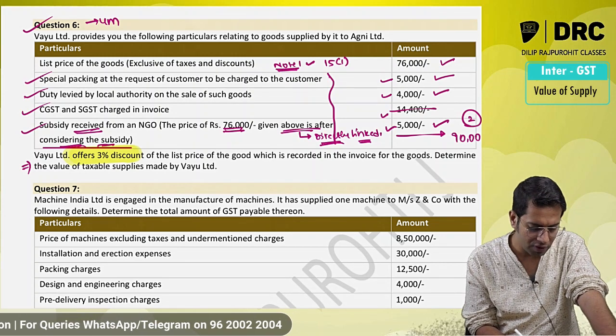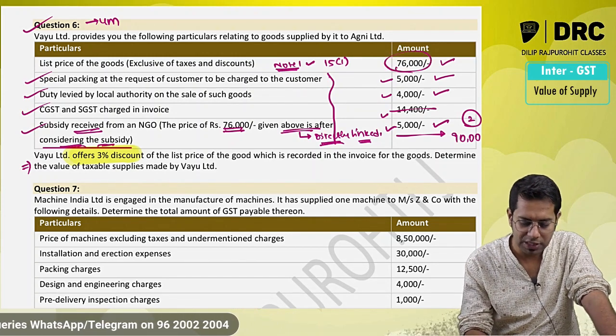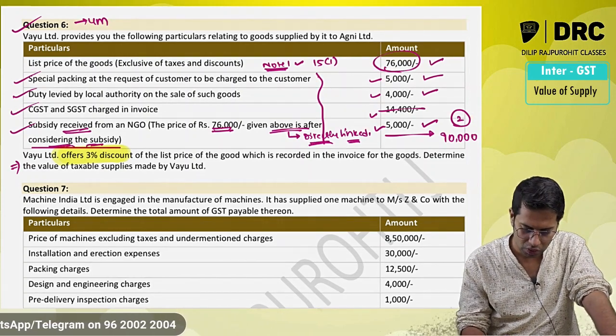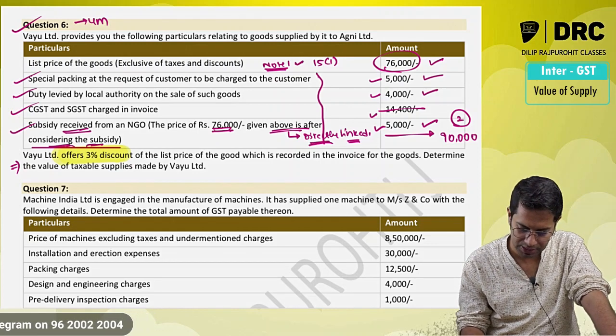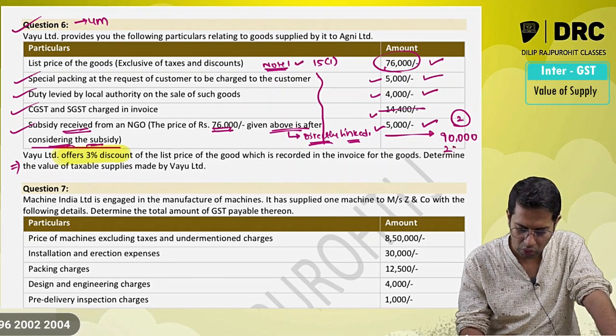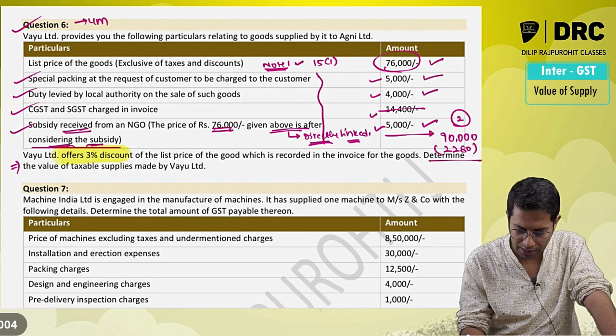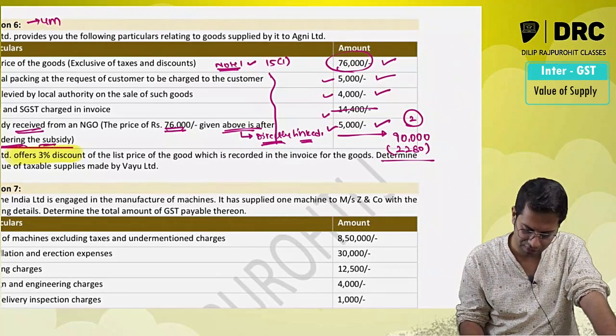Then Vayu Limited offers a discount of 3% on the list price. List price is how much? 76,000. So 76,000 into 3% gives 2,280. So 2,280 rupees discount you are getting. So will this discount be excluded from value of supply?